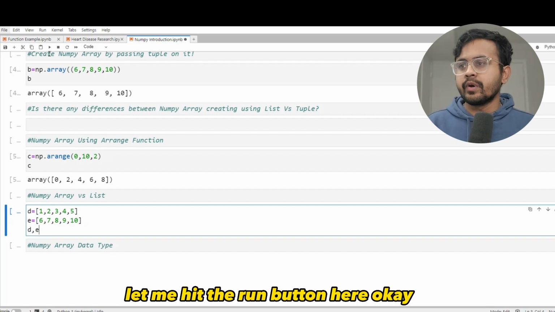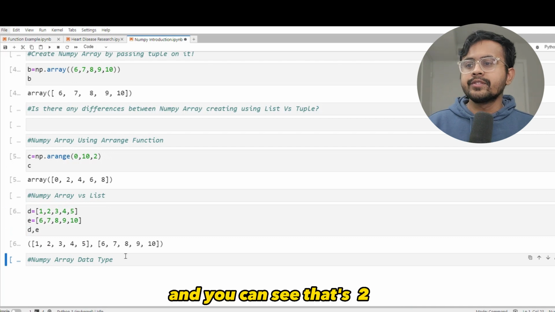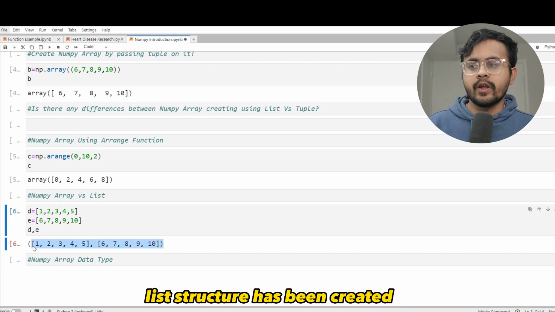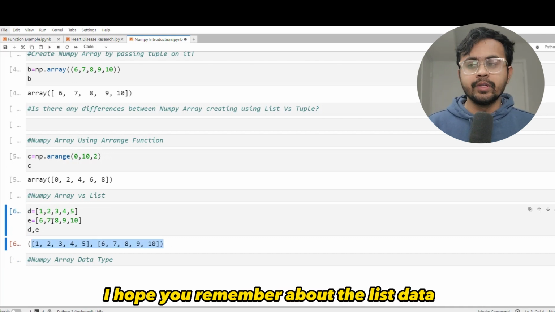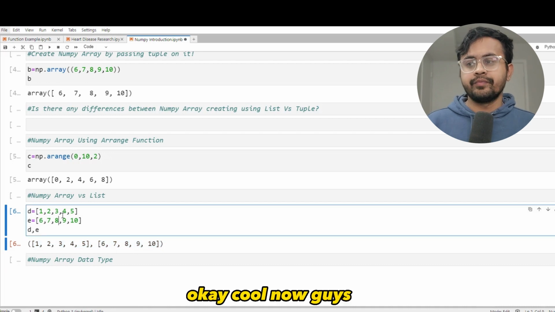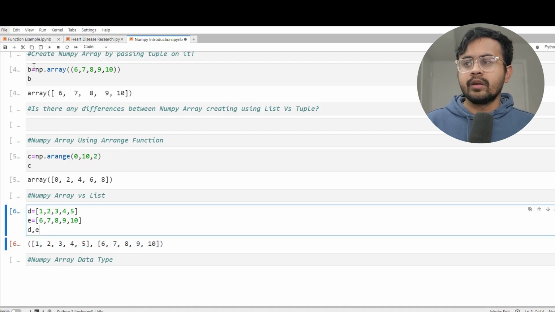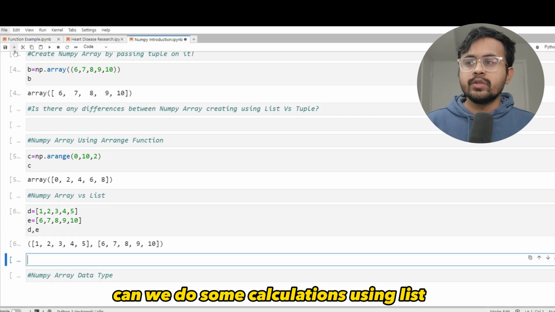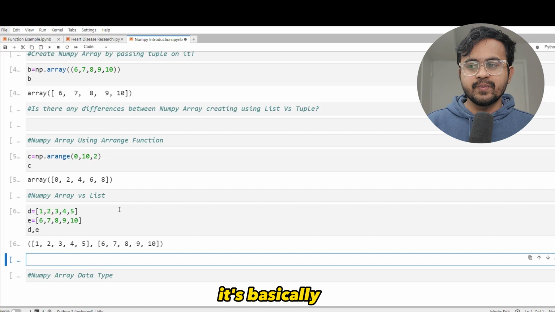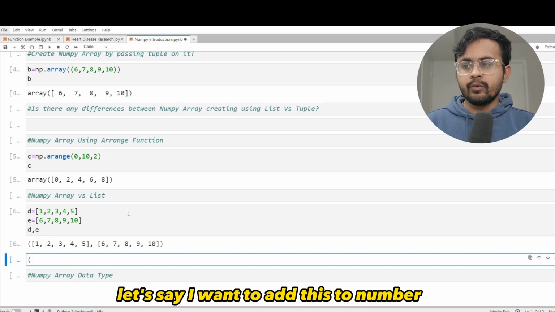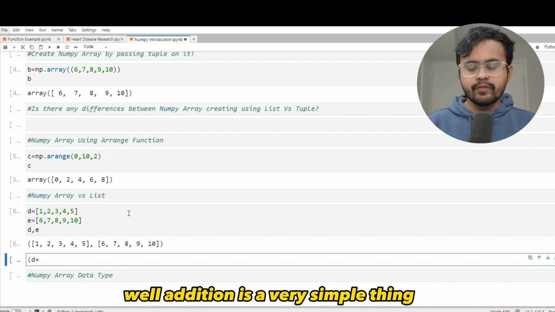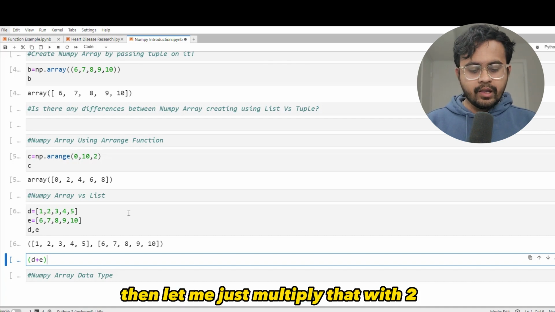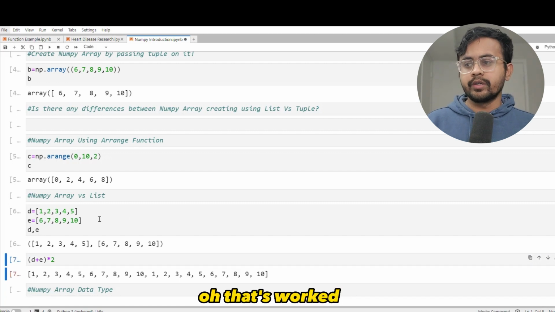let me hit the run button here. Okay, and you can see that the two list structures have been created. I have to remember about the list data type. Okay, cool. Now guys, can we do some calculations using list? Specifically, let's say I want to add these two numbers. Well, addition is a very simple thing that might work. Then let me just multiply that with 2. Oh, that worked. That's very good.